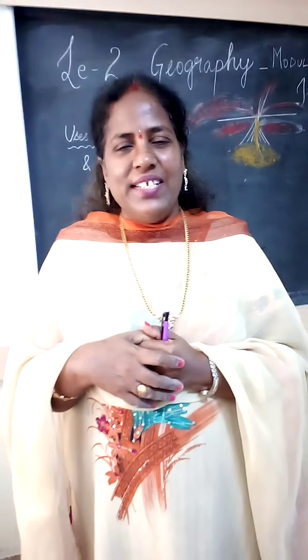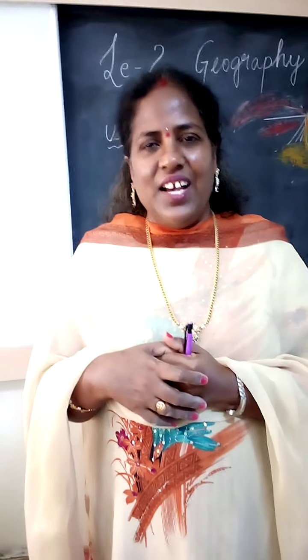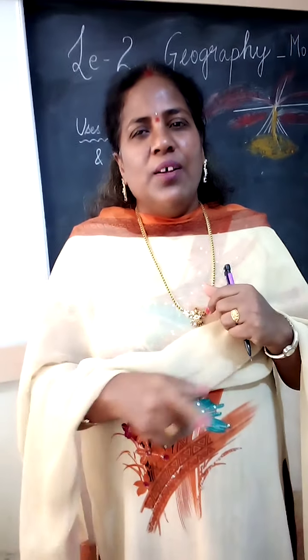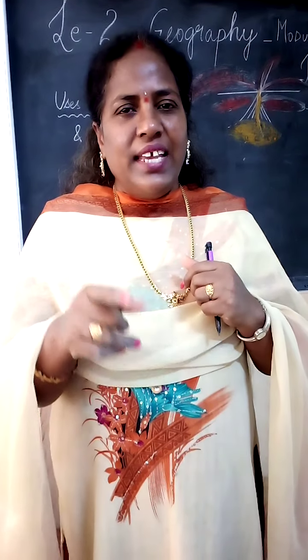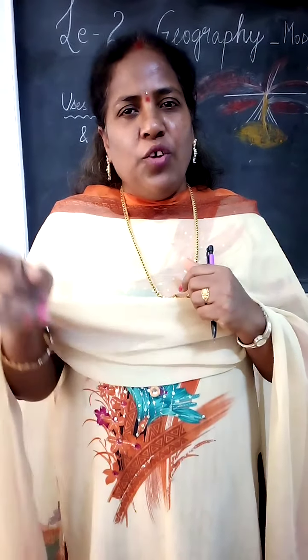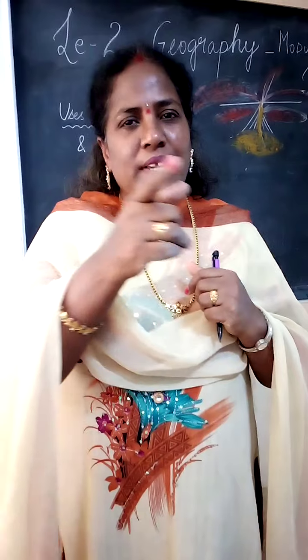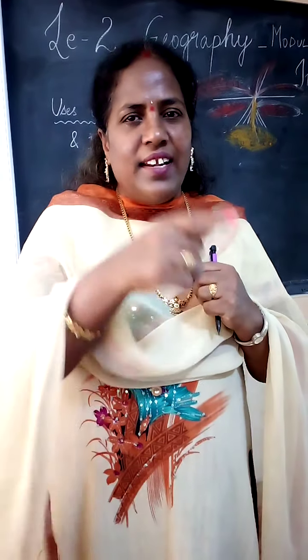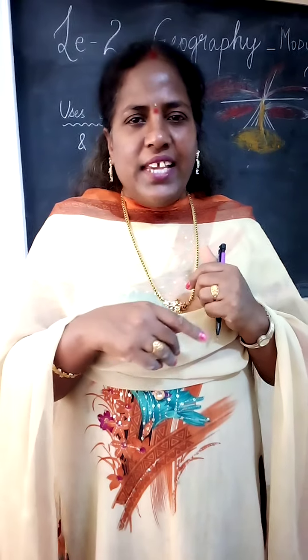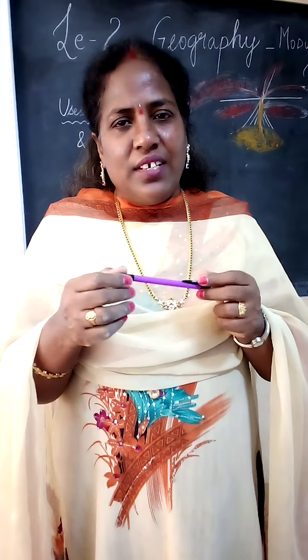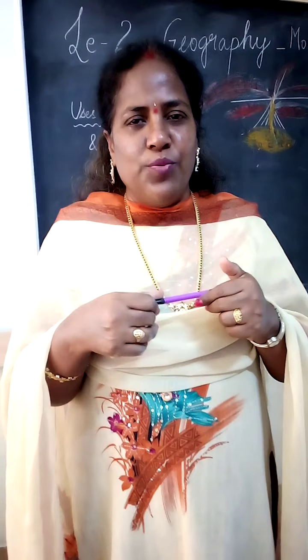In module 4 we discussed the rock cycle: how rocks form from one form to another. Igneous to sedimentary, sedimentary to metamorphic, and from metamorphic back to igneous in a cyclic manner, and they are interrelated. I also gave the task of the day. Draw the diagram. I hope you did.